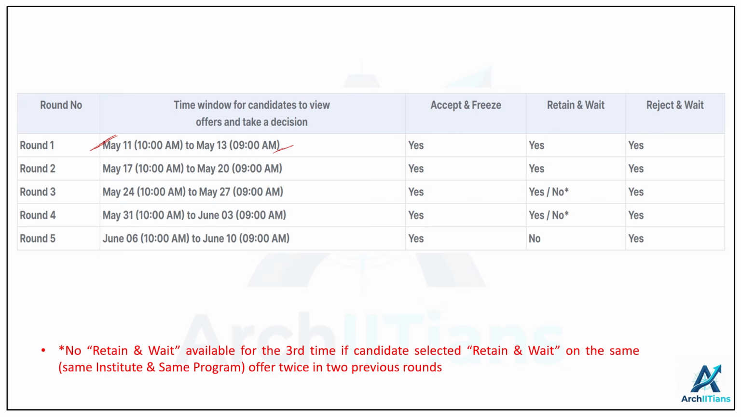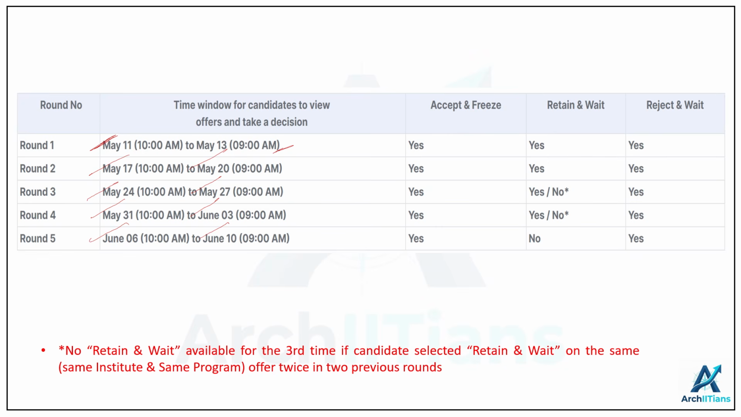Round two dates are from May 17th to May 20th. Round 3 is from May 24th to May 27th. Round 4 is from May 31st to June 3rd. And then round 5 is from June 6th to June 10th. There are also further rounds, regarding which we will talk in the further slides.